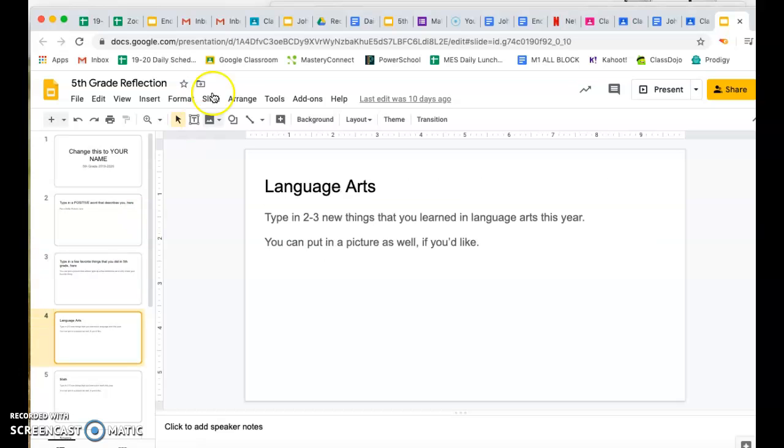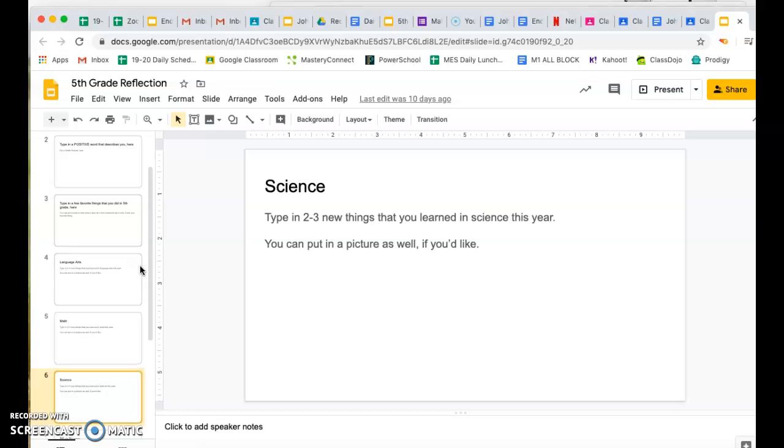Language arts, I want you to type in 2 to 3 new things that you learned in language arts this year. So what's something you know that you didn't know before you came to 5th grade? It's just information. You can put a picture as well if you'd like to here. So anything that we learned about in language arts. Math, you're going to do the same thing. Type in 2 to 3 new things that you learned in math this year. You can put pictures in as well if you'd like. Make it your own. Use your creativity, like I said.